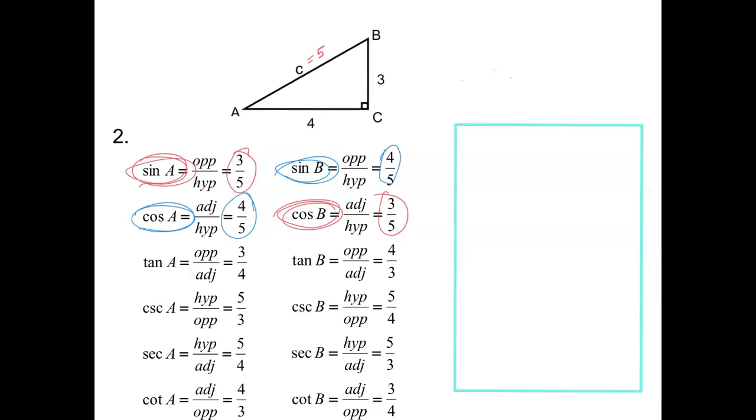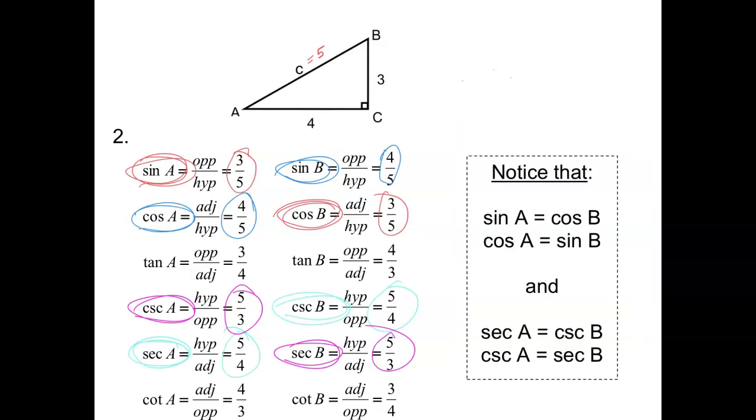I see a couple other relationships down here. I see a 5/4, so that means the cosecant of one is the same as the secant of the other. And here's a 5/3. So the cosecant here is the same as the secant here. So I've got that written over here. The sine of one angle is the same as the cosine of the other, and same with secant and cosecant.